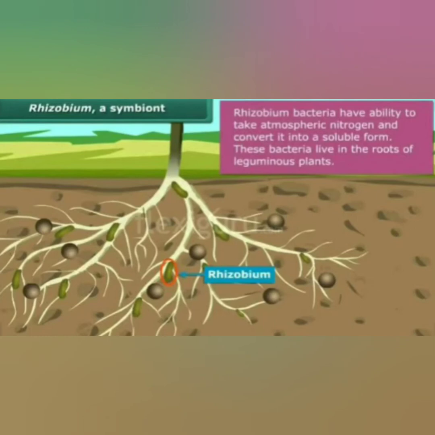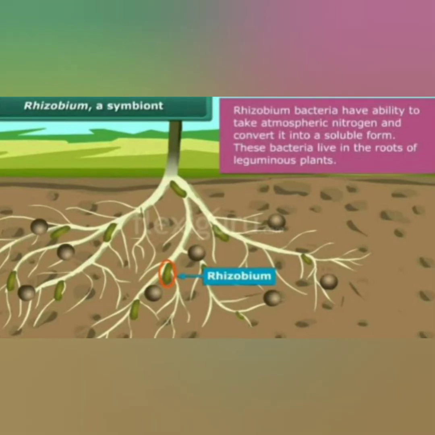One more example of mutualism can be rhizobium and a leguminous plant. Rhizobium is a nitrogen fixing bacterium that lives in the root nodules of leguminous plants. Then how do both get benefited? See, in the roots of the plant, bacteria get various nutrients and food for their growth. As we know, plants make their own food, so they provide food to the bacteria. And in return, bacteria fix atmospheric nitrogen and convert it into nitrates.